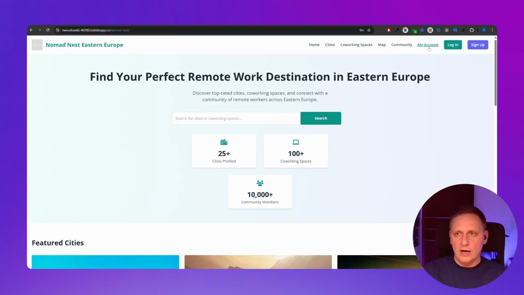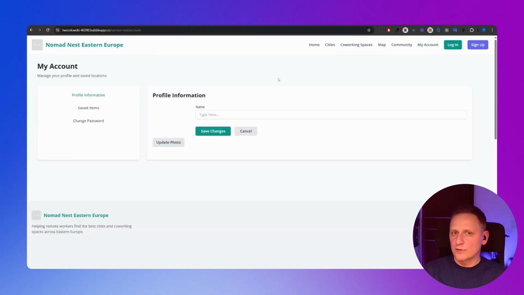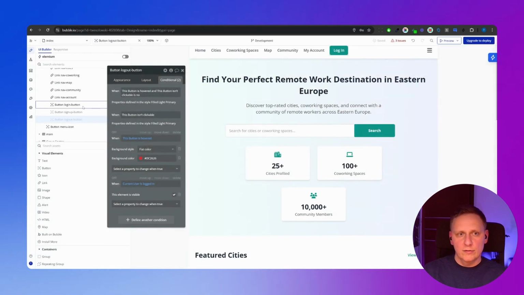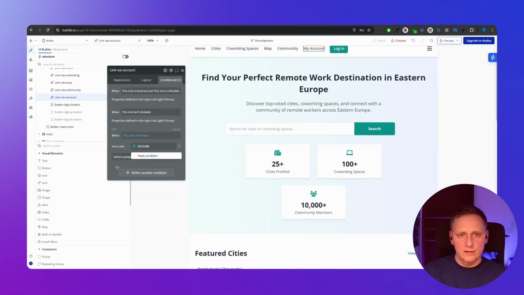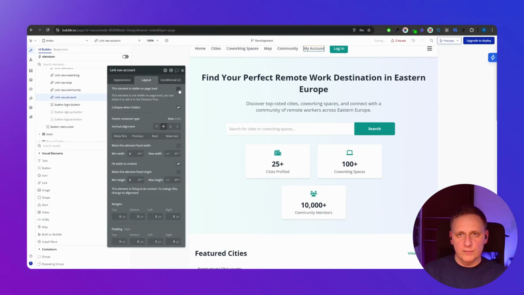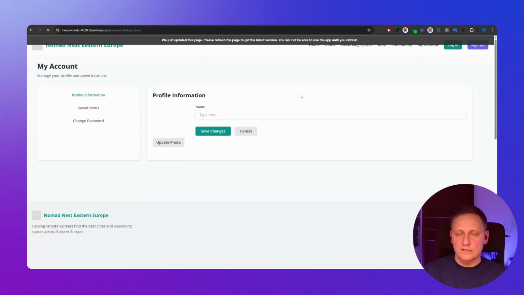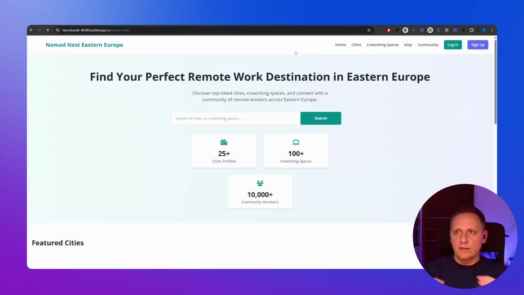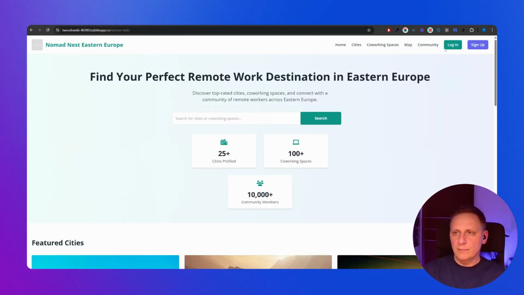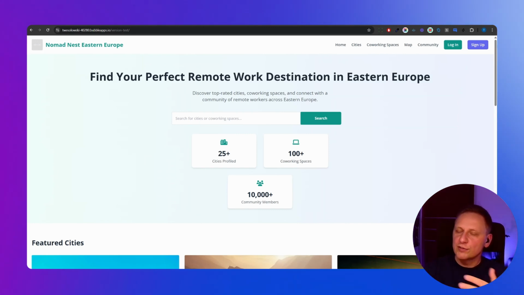Of course, for example, I would play around with the header. For example, my account shouldn't be visible for people who are not logged in, right? So I will go to my account and copy the condition from the logout button to the nav button. I don't need to paste it, just copy it from the conditions. And this is the thing: the header right now was changed on the main page, and it wasn't changed on the other pages. So firstly we need to convert it to a reusable element, right?